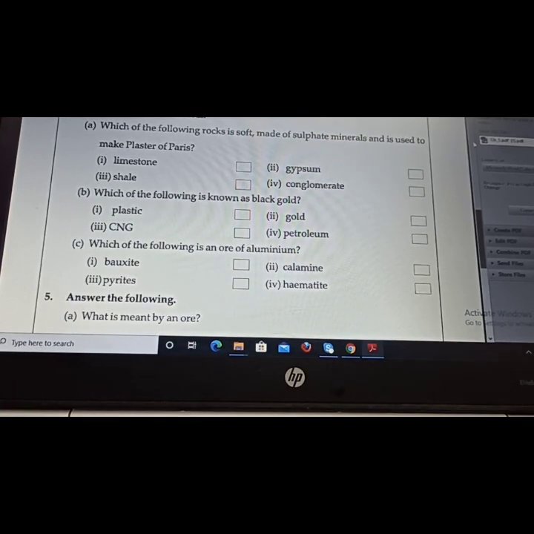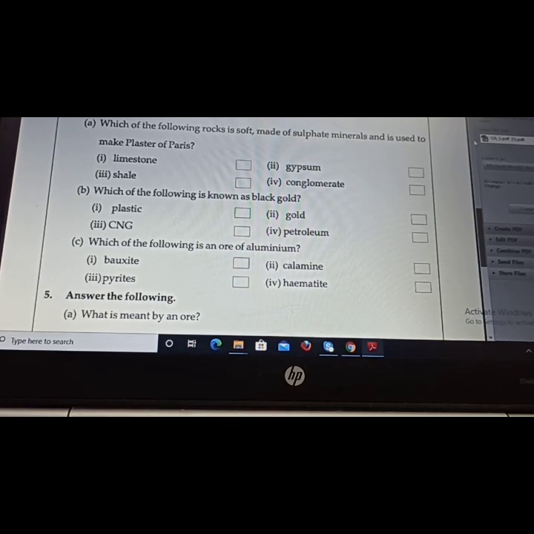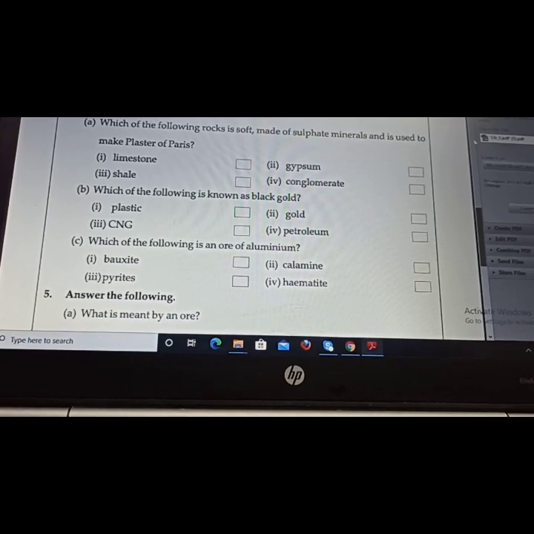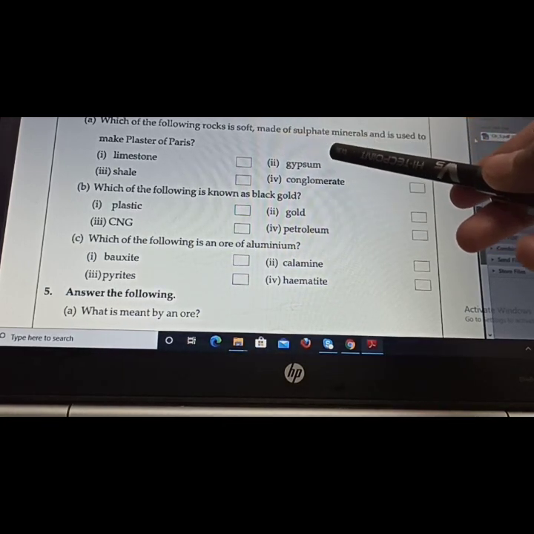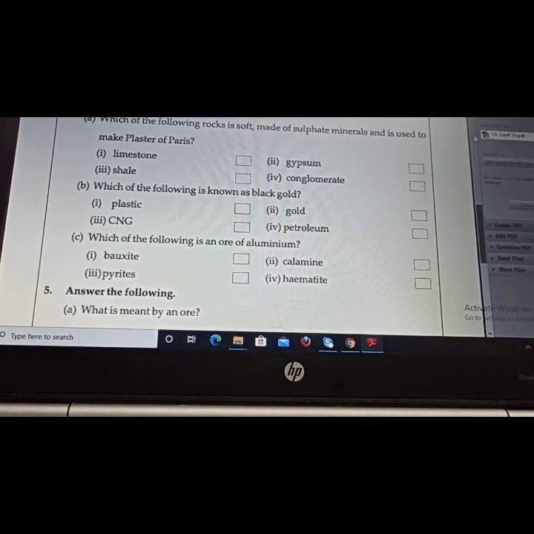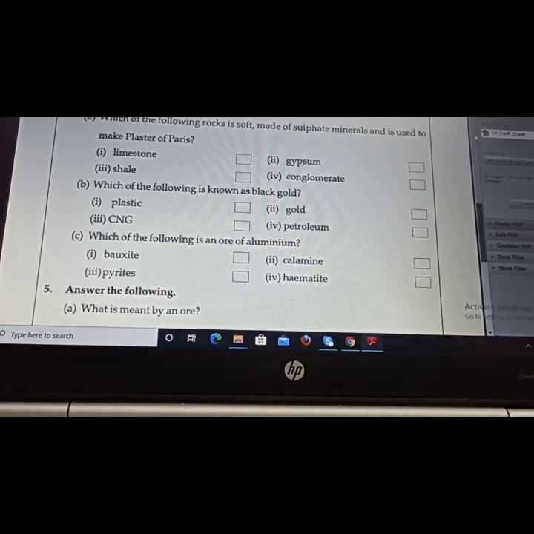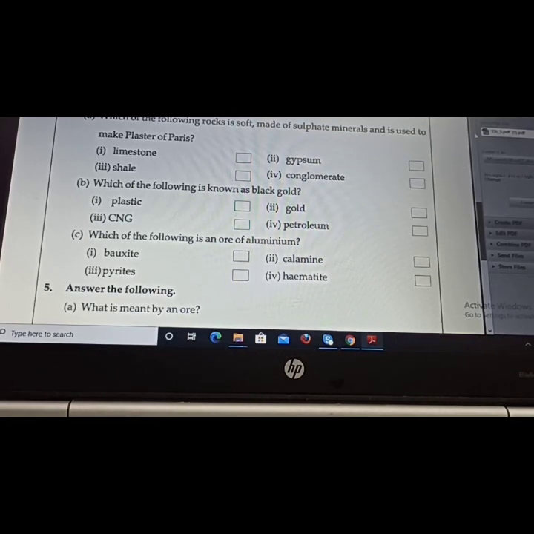Now we have our fourth question. This is an MCQ, a multiple choice question. You have four options for one particular question and you have to tick the correct answer. The question is: which of the following rocks is soft, made of sulfate minerals and is used to make plaster of Paris? Soft can be many rocks, but plaster of Paris can be formed by one rock only, and this is gypsum. So our answer is second, gypsum.